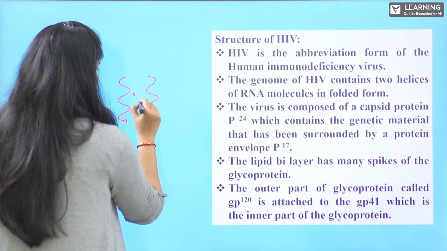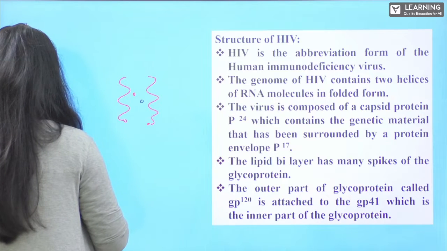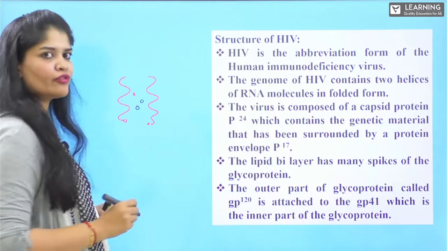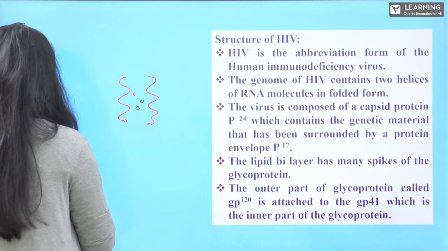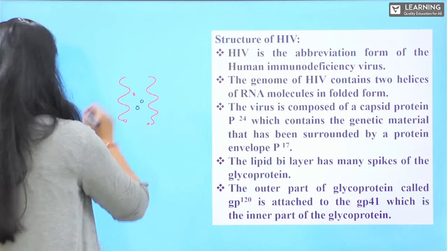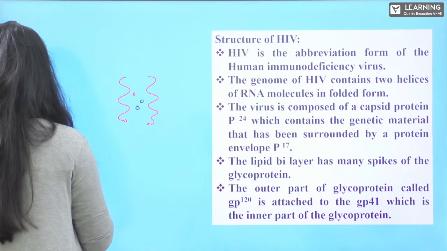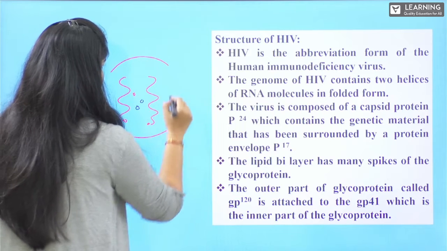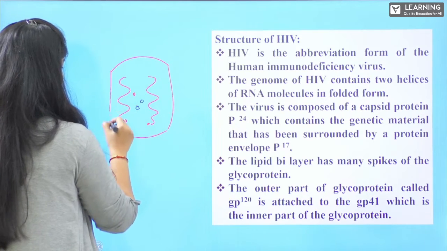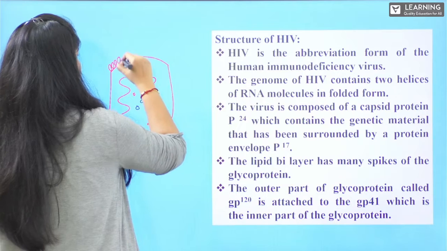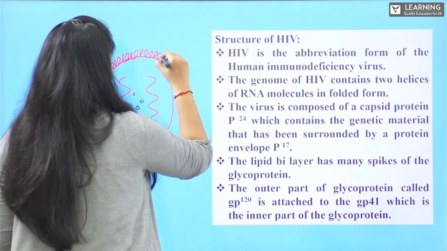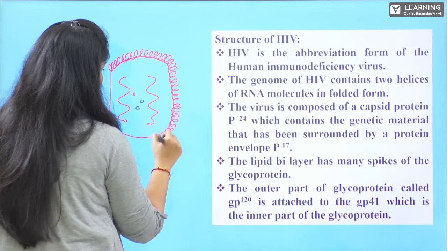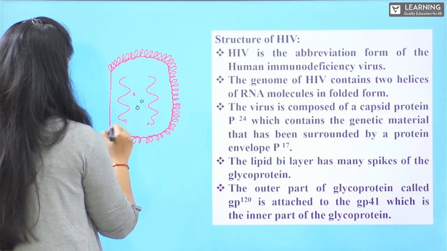As we already said, the genetic material of HIV is in the form of RNA, enveloped by a protein coat.